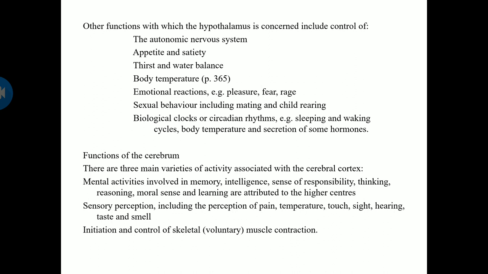Next is thirst and water balance, body temperature, and emotional reactions like pleasure, fear, etc. Next, sexual behaviors including mating and child rearing. Child rearing means bringing up the young ones. Then biological clocks or circadian rhythms. That is nothing but the day and night cycle, so at a particular time we will feel sleepy, and at another time we will feel brisk. Everything is controlled by the hypothalamus. It is called the biological clock or circadian rhythm, that is sleep-waking cycles, body temperature, and secretion of other hormones.